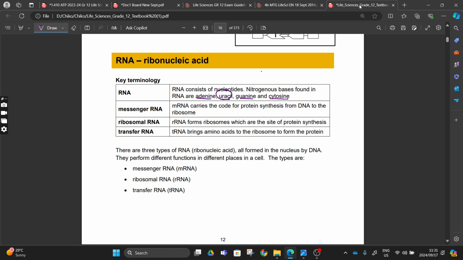Different from DNA here. In DNA, we see thymine. In RNA, we see uracil. This is the most important difference, and if you know this, you know better. RNA contains uracil, DNA contains thymine.